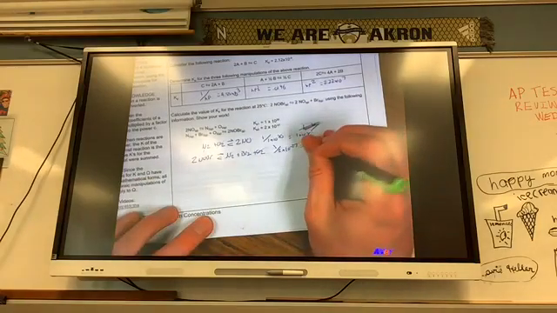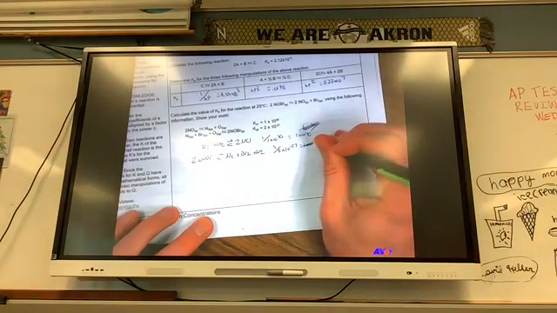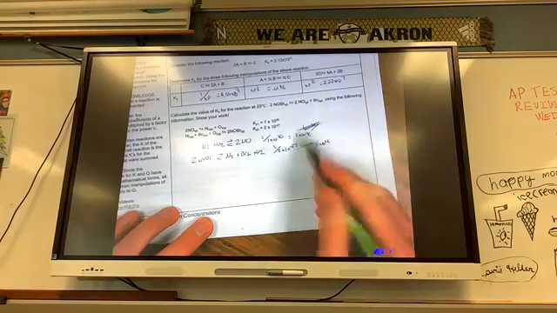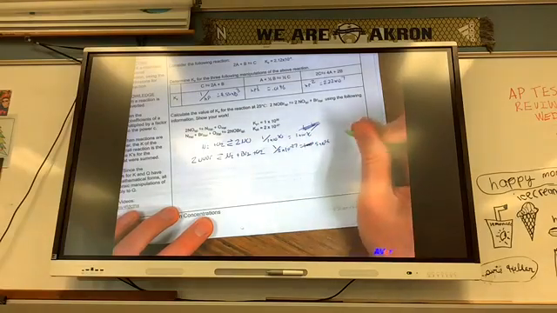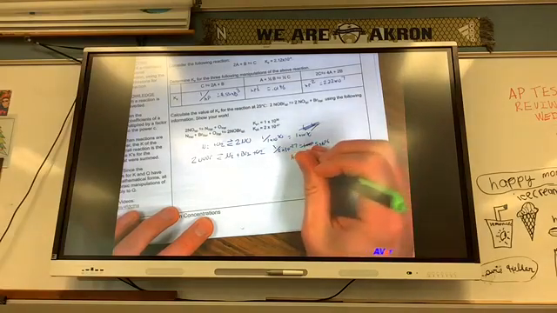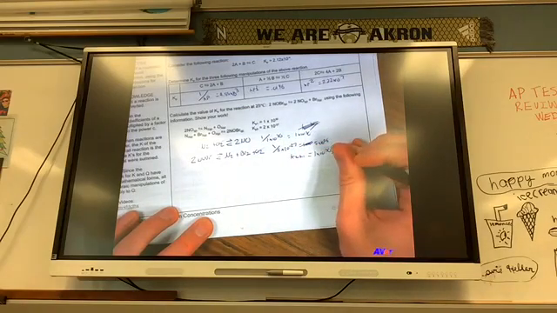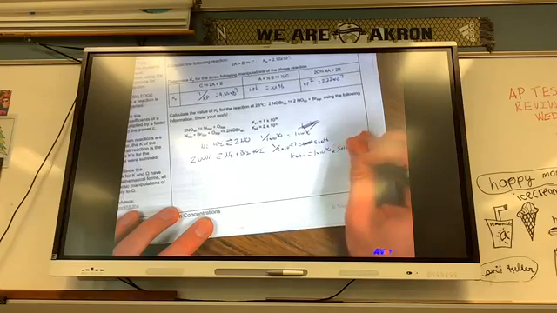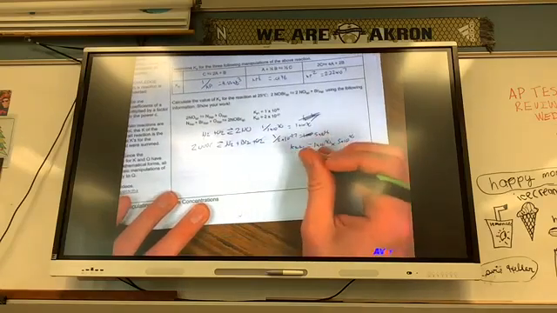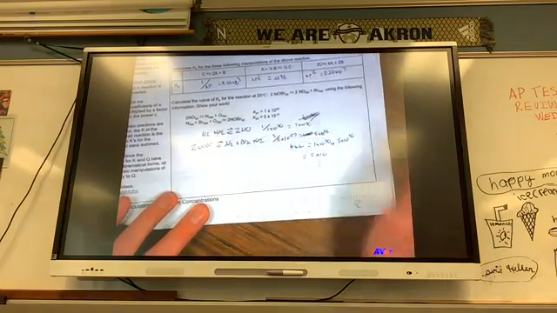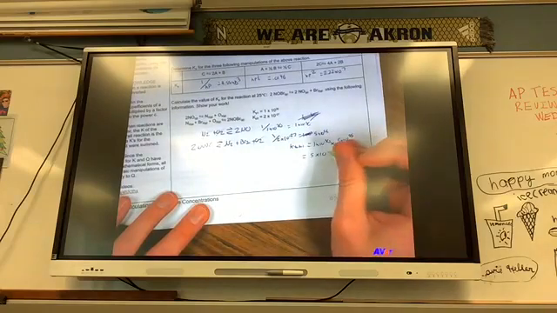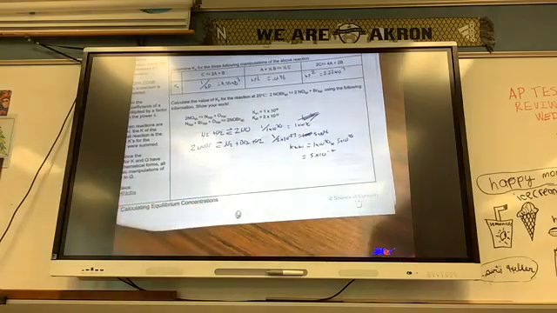So this ends up being 5 times 10 to the 26. And then to combine your Ks, you actually multiply them together to get your K total. So K total equals 1 times 10 to the negative 30th times 5 times 10 to the 26, which ends up being 5 times 10 to the negative 4th. So that was a little bit of Hess's law, a little bit of everything, and manipulating K.